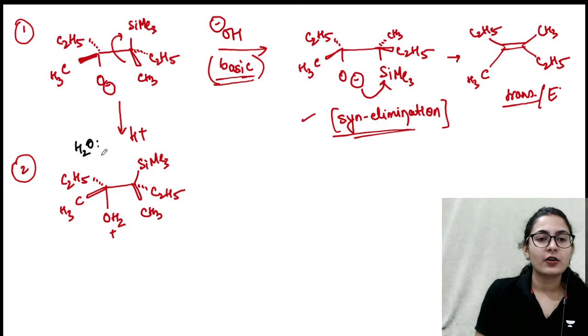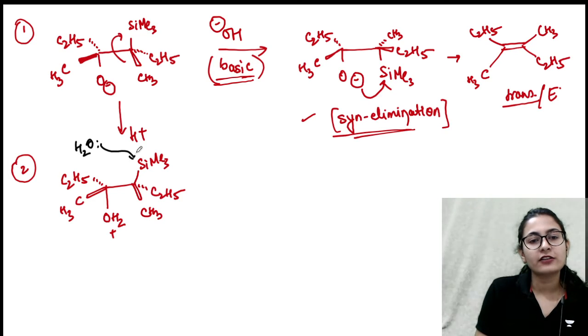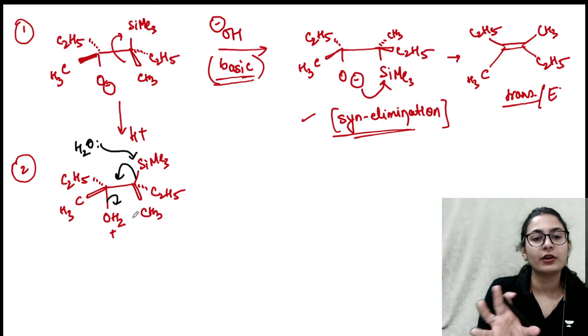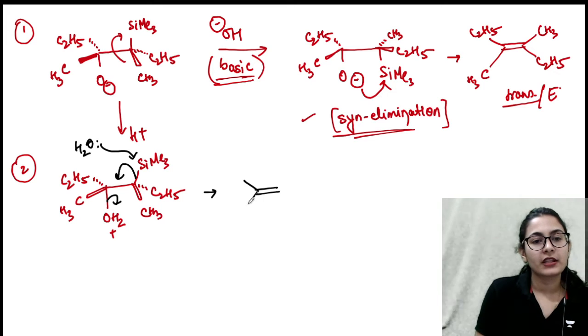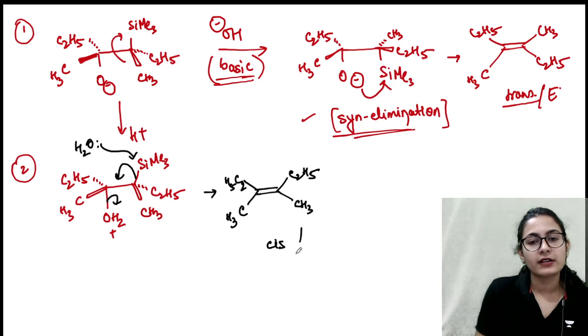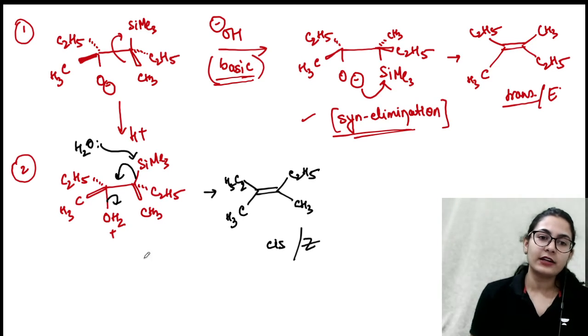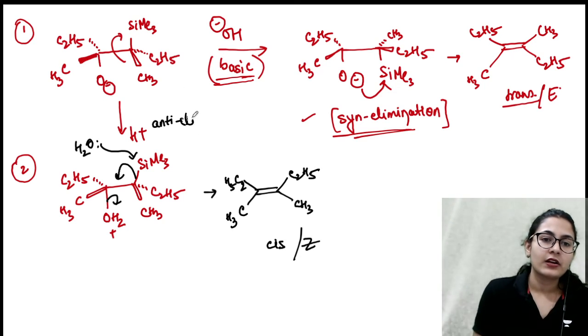Water. So this is not an intramolecular reaction. If water attacks on silicon, the bond is going to open up like this, and OH2 is a very good leaving group. So in this case, with the same molecule I had taken over here, you are going to end up with a cis alkene, or Z alkene. The elimination is anti-elimination.